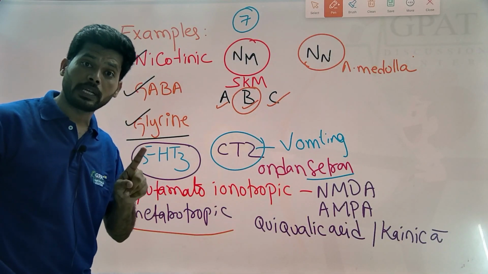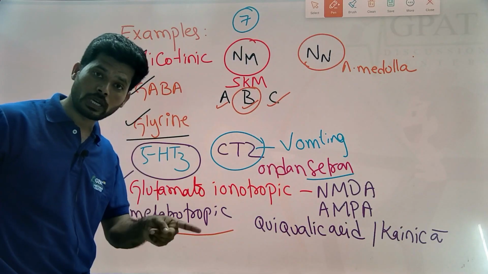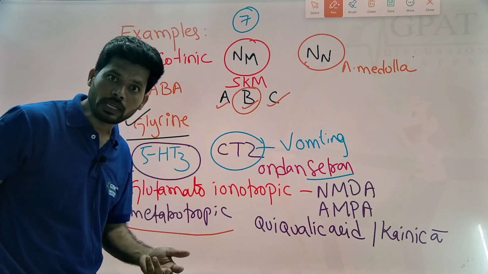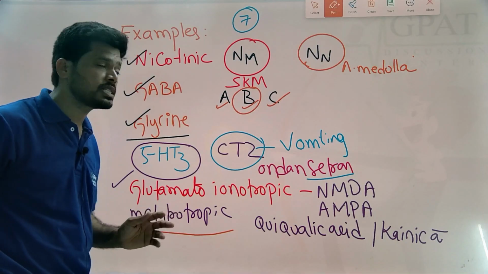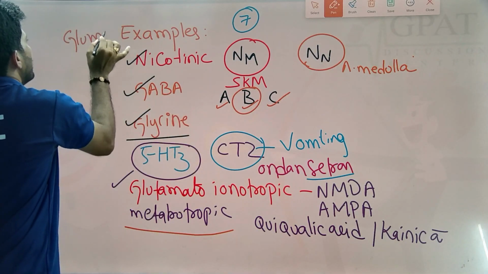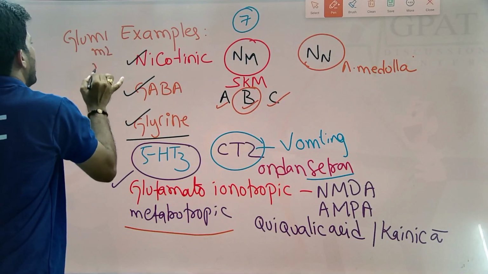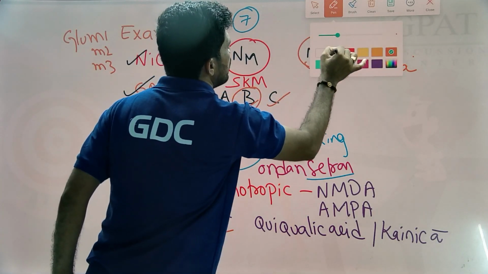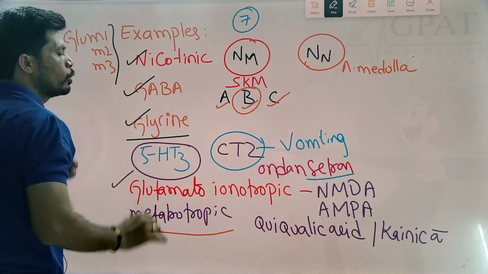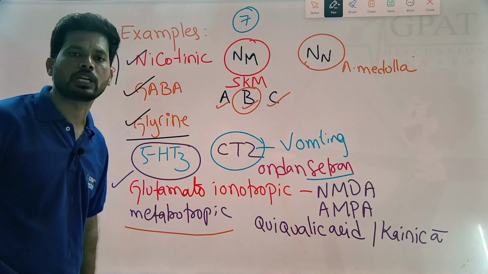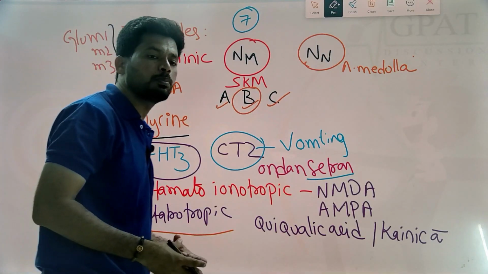So glutamate is present in the ion channel receptors and G protein coupled receptors. To easily remember this, in the textbooks they mention glutamate metabotropic receptors in the form of GLU-M1, GLU-M2, M3 and so on. GLU means glutamate, M means metabotropic. Metabotropic receptors is another name for G protein coupled receptor. So this is simply regarding that.